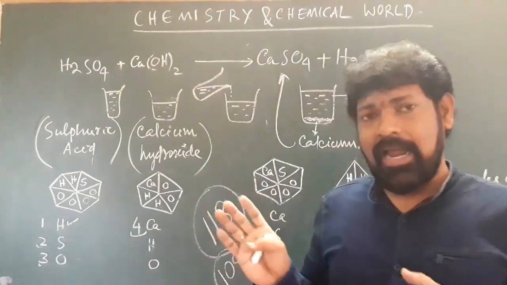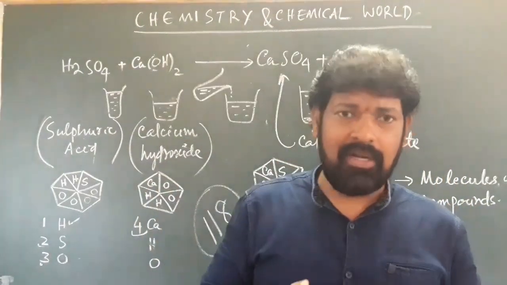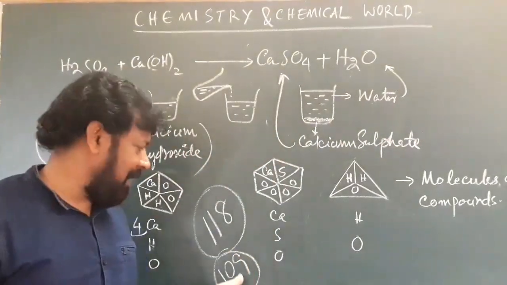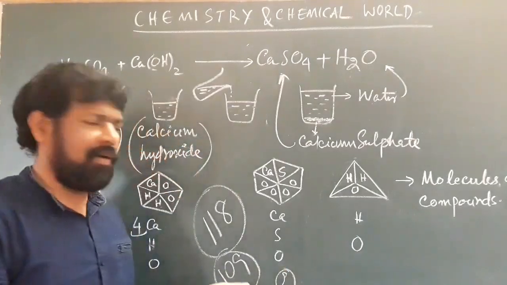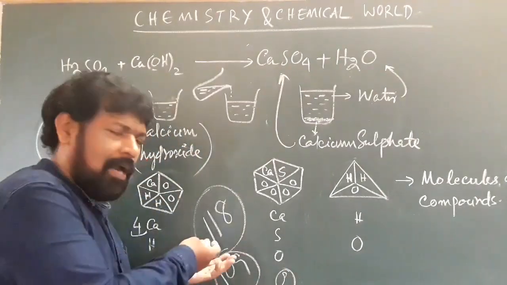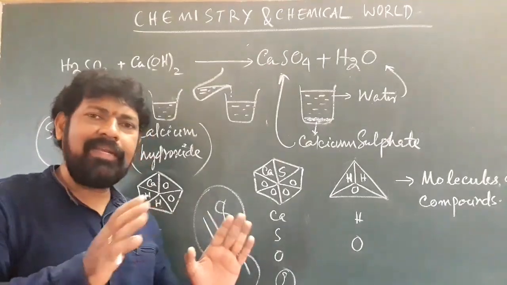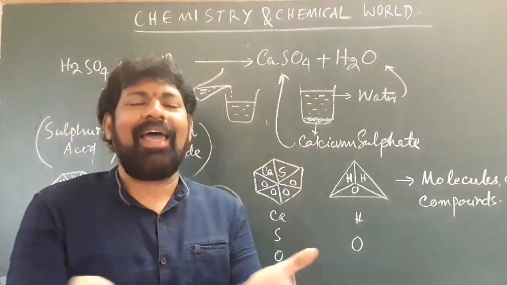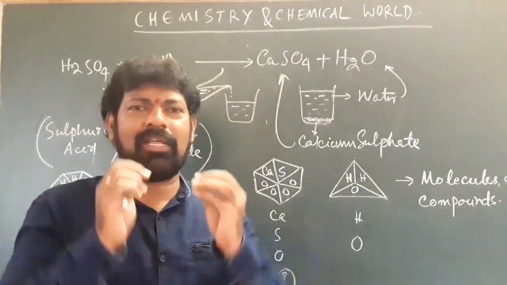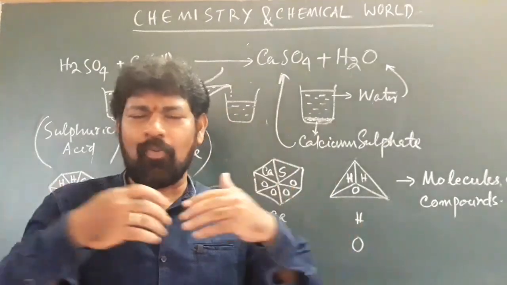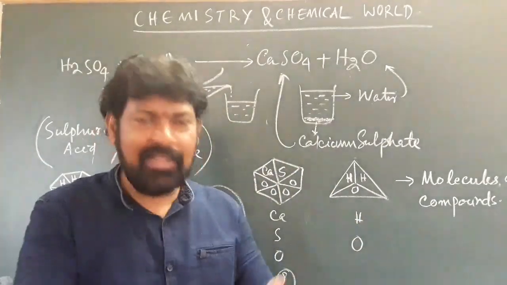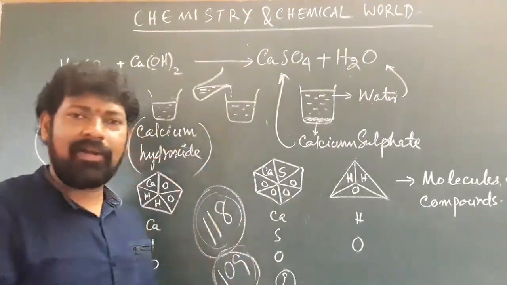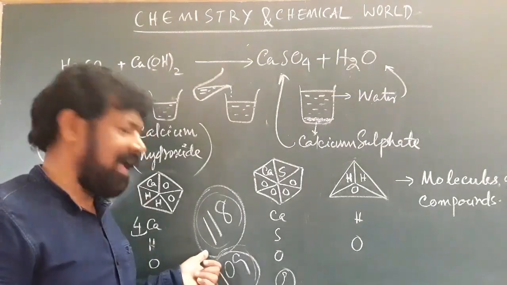So you need to understand that in this chemical world, so far 109 elements are discovered, and 9 more elements are yet to be discovered, and some say whether they are discovered or not. But altogether we know that 118 elements are present. With these 118 elements only, the total earth is built up. In the total earth, whatever we are finding, be it air, water, plants or any articles, anything that we get, everything is made up of only these elements. 109 are discovered so far, 9 are yet to be discovered.